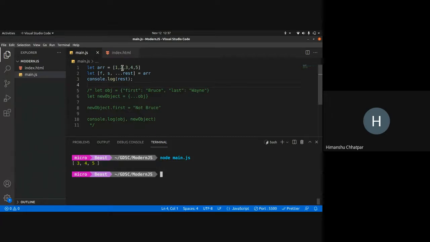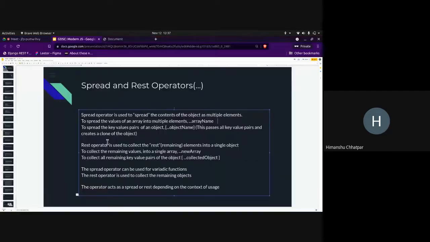So it collects the rest of the things and puts it in a single array. So this is how rest works. It is used to collect everything. Spread spreads everything, rest collects everything. Now, since this works with arrays, you can work similarly with objects too.